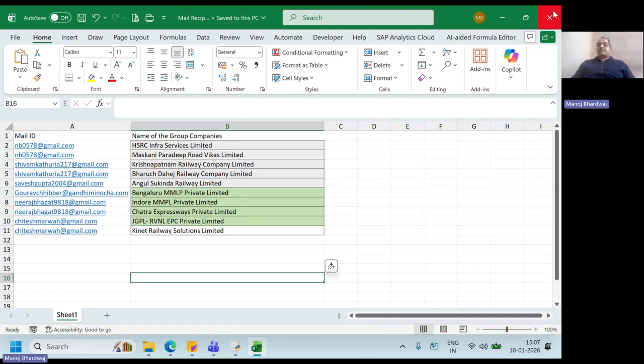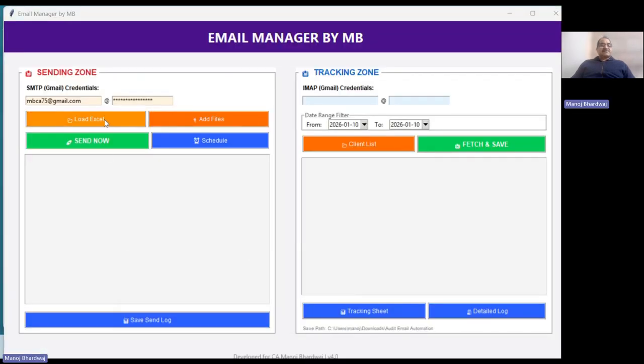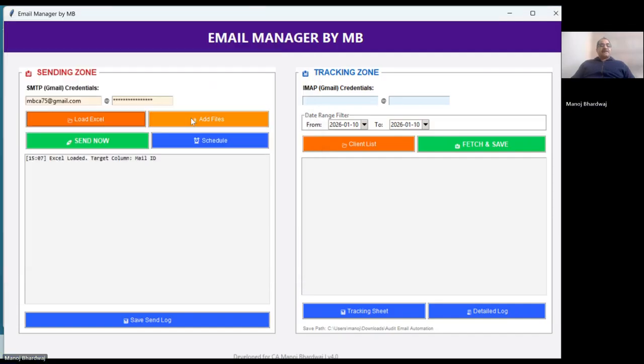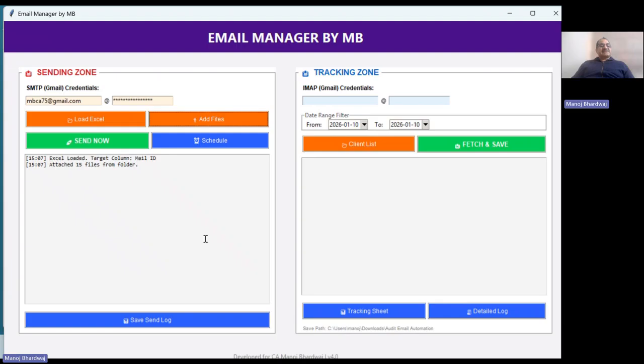So that the process is completed fast. Now I'll just load the Excel file, email recipients. Now it has attached those. Now this is the folder which is having 15 files in it. Those are all attached in a single click. Now I'll just have to click this and everything will be sent in one go.